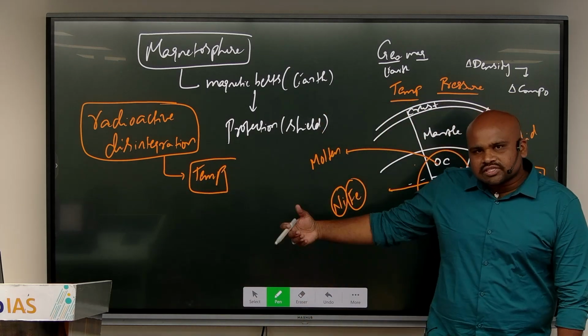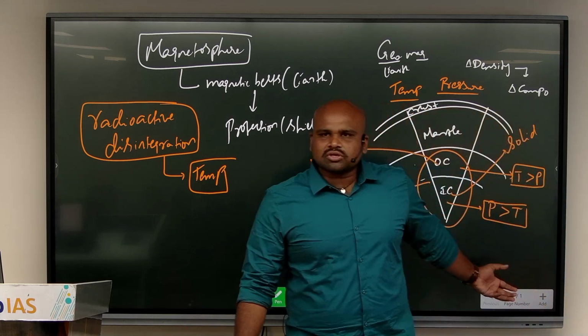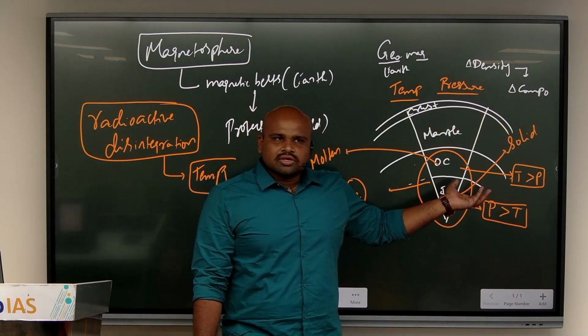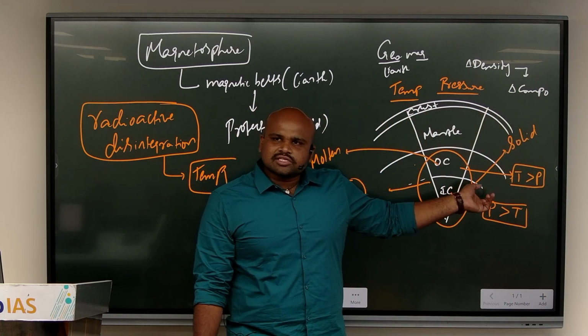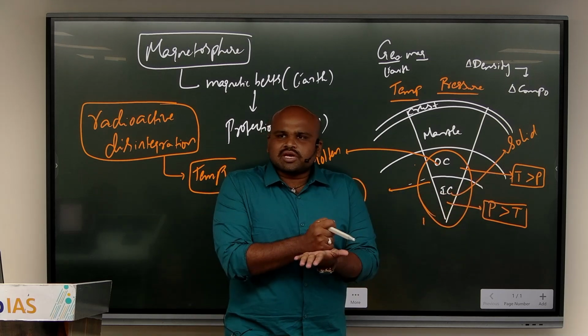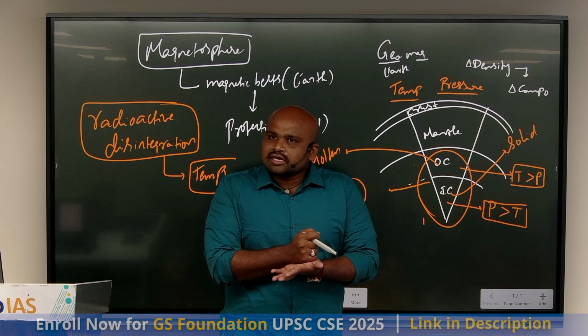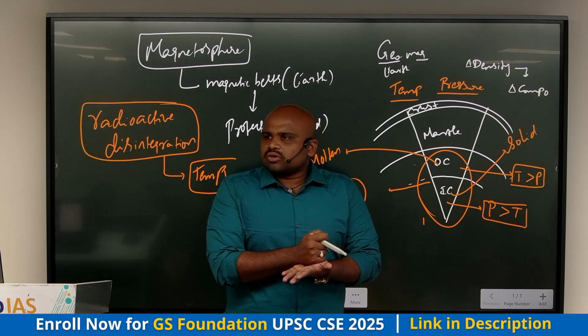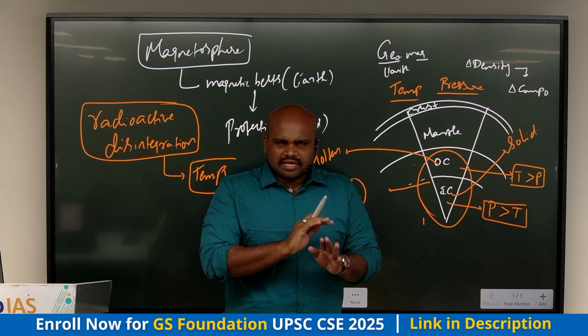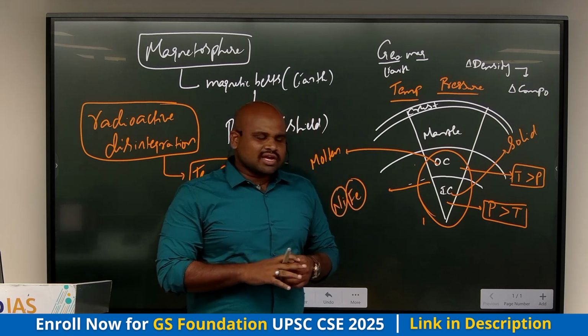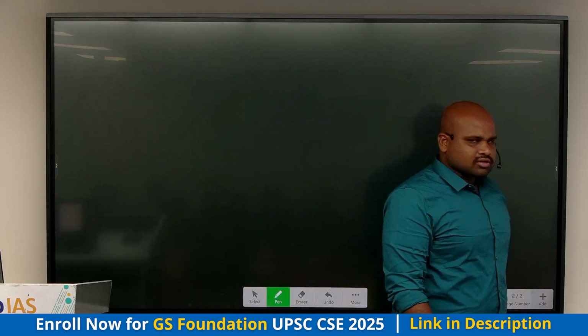Now, because of this temperature, what happens? I see that in the context of the outer core, the factor of temperature is dominating the factor of the pressure applied by the above layers. Because of which there is a molten state of the outer core compared to the inner core. Basic understanding. Now here, sir, why are you discussing so much about this molten core?